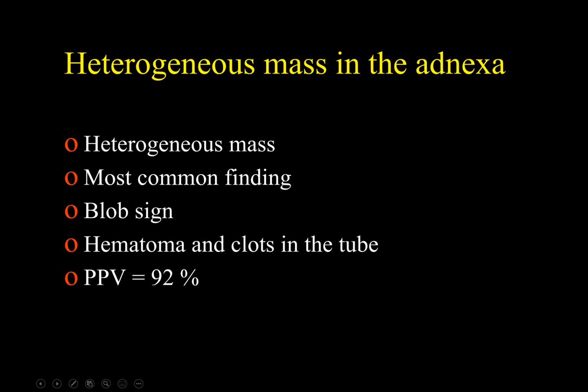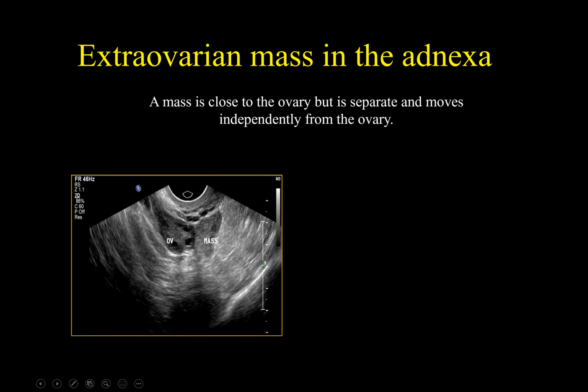The most common finding indicating ectopic pregnancy is a heterogeneous mass at the adnexa outside the ovary. It's called blob sign and represents mostly hematoma and clots in the tube. It has a positive predictive value of 92%. This is the ovary, less echogenic than the adjacent mass and demonstrating ovarian follicles. Here we can see a well-defined heterogeneous mass outside the ovary, which is relatively homogeneous, likely due to blood clot around the ectopic sac within the fallopian tube.